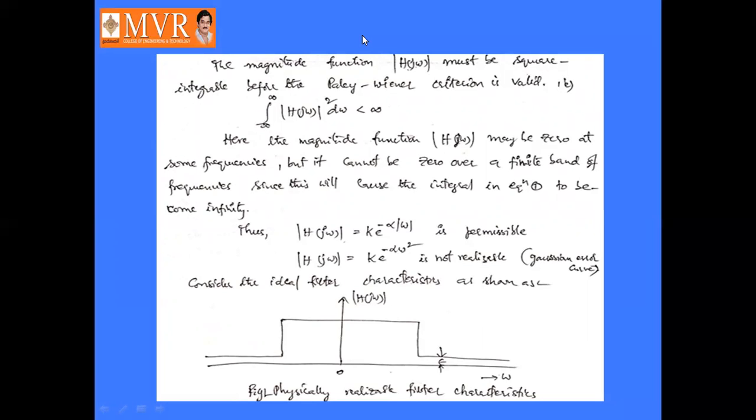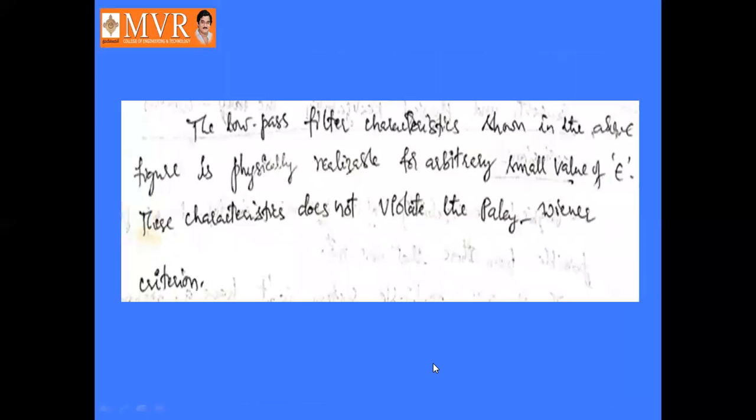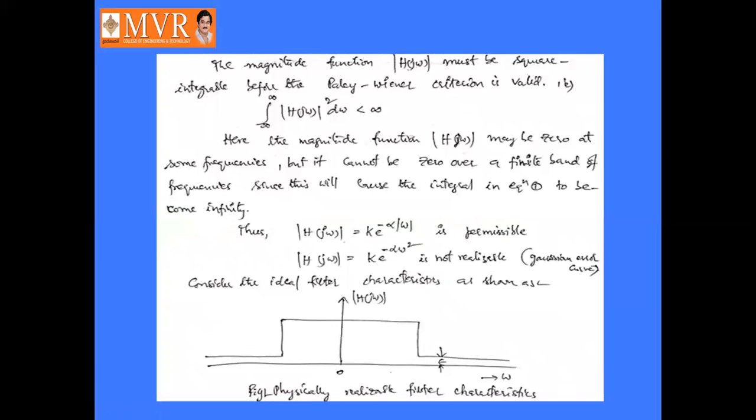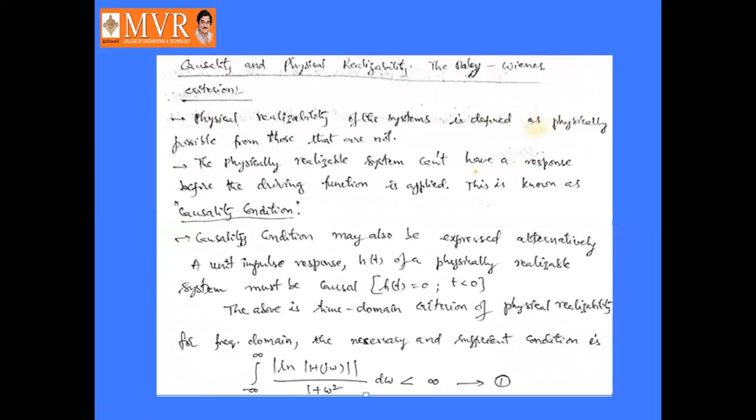It will not violate the Paley-Wiener criteria, as it must be a negligible amount of value, very close to the zero level. It is a very small value, so it will not violate the Paley-Wiener criteria. So this is about causality and physical realizability, the Paley-Wiener criteria.